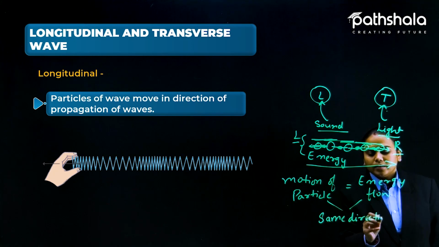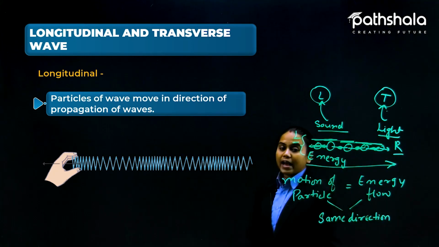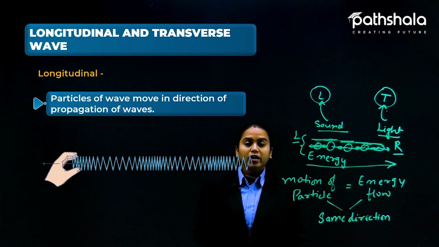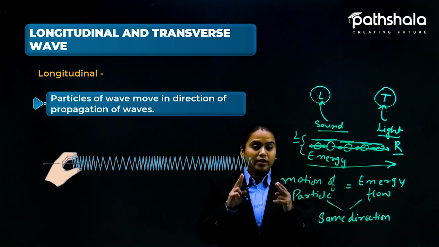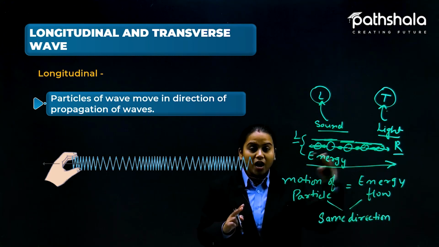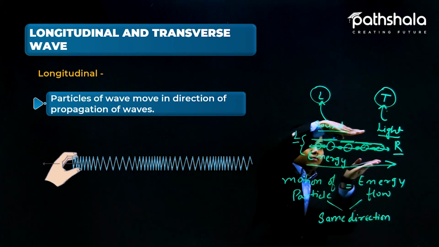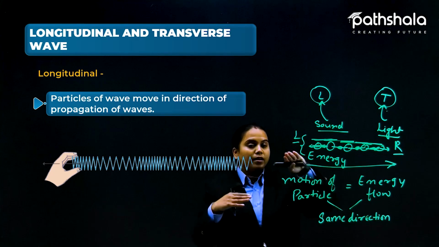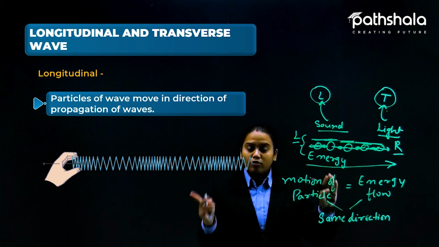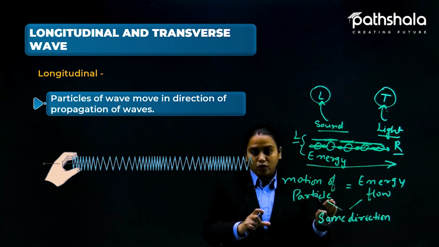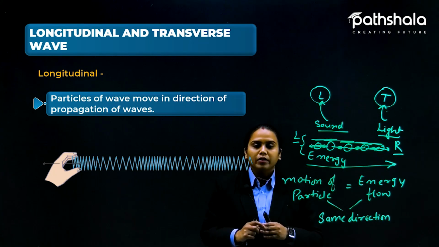This is what we have learned related to the longitudinal wave. So remember that these two are actually parallel. They are parallel and they are moving parallelly. Then only will we call these kinds of waves longitudinal waves.